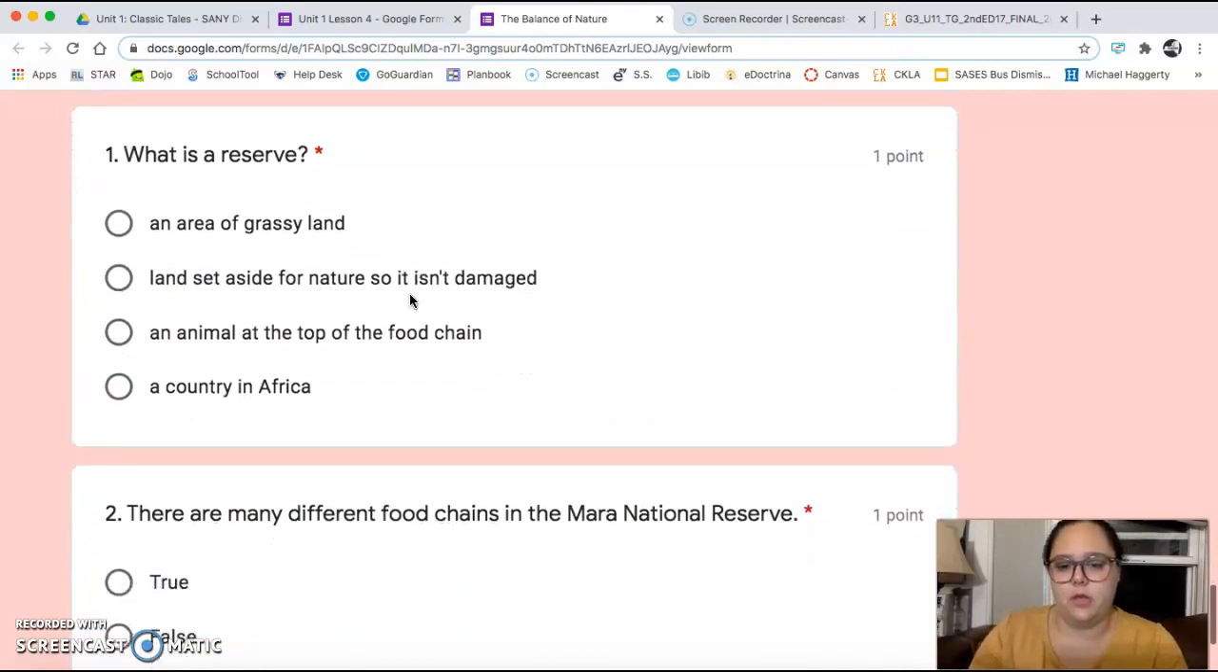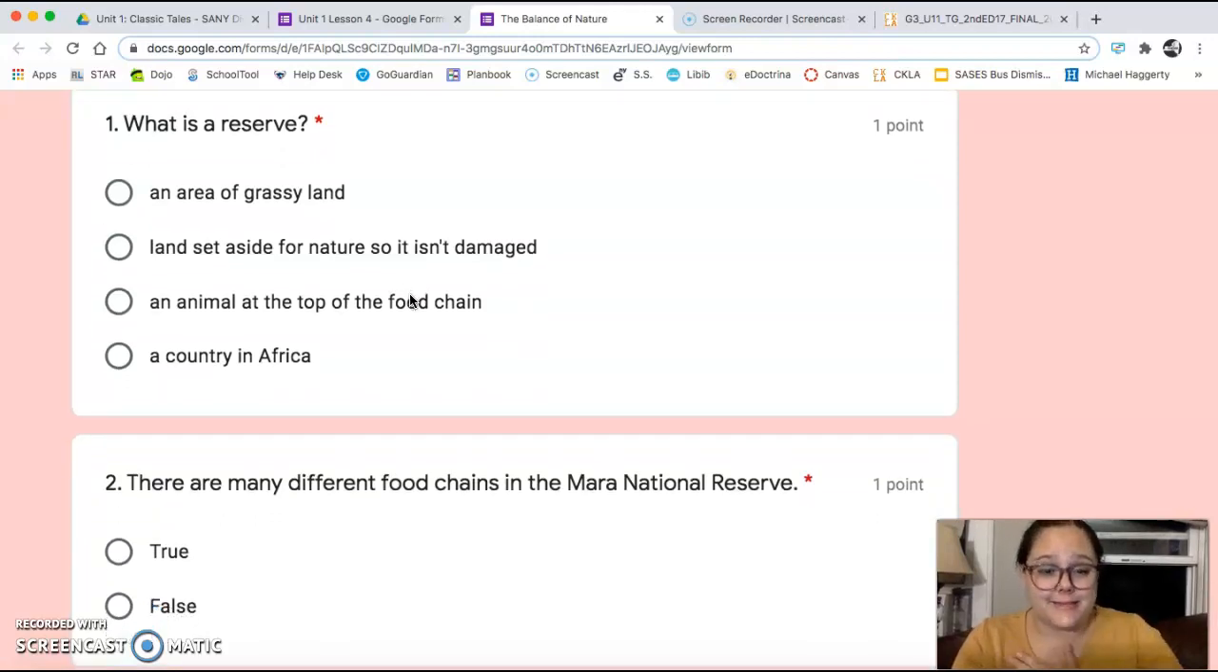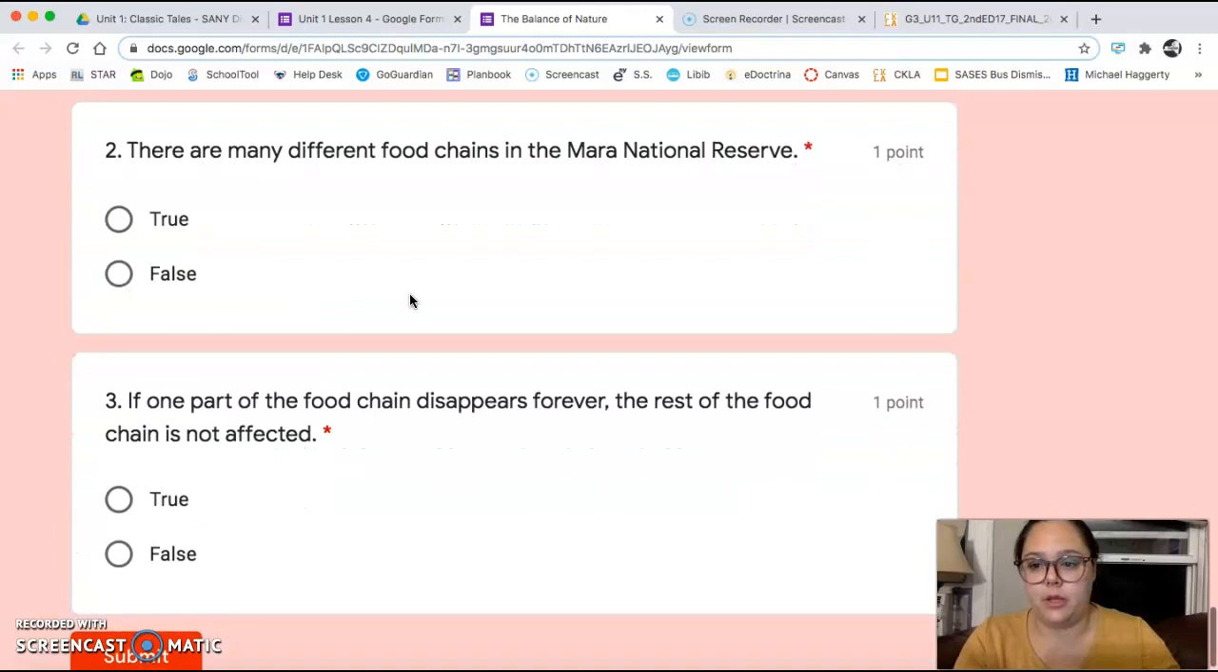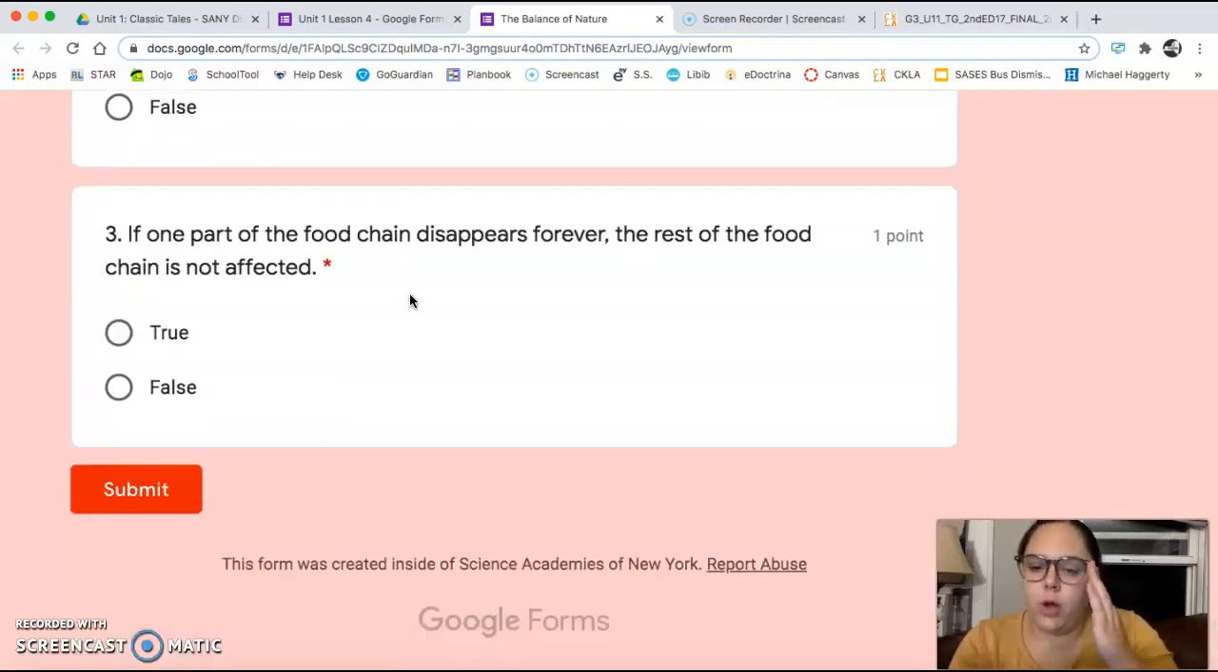All right, so our comprehension questions today. Number 1, what is a reserve? Remember, go back. It's one of those bolded vocabulary words, or go back and listen to my vocabulary words I went over. Number 2 is true or false. There are many different food chains in the Mara National Reserve. And number 3, if one part of the food chain disappears forever, the rest of the food chain is not affected. True or false? Remember, go back in the text, find the answers, use context clues and all those great strategies that we talk about in the classroom.